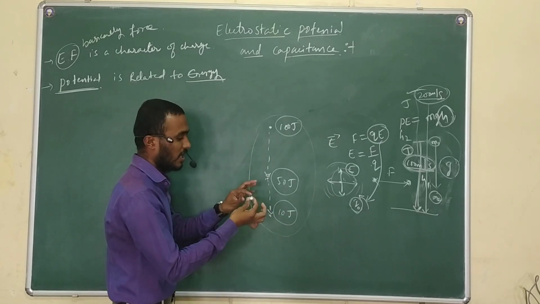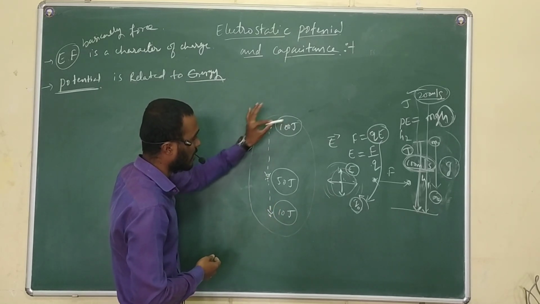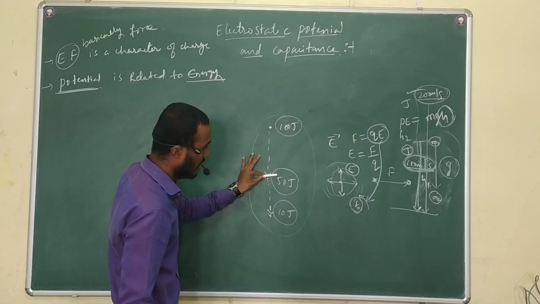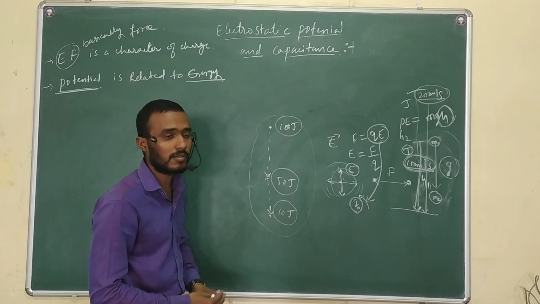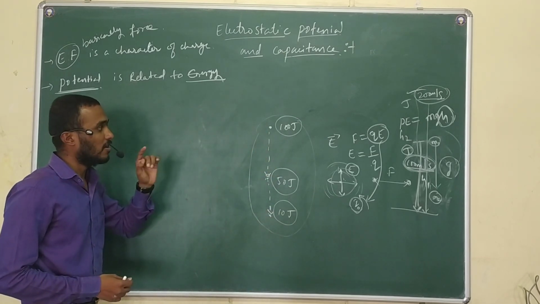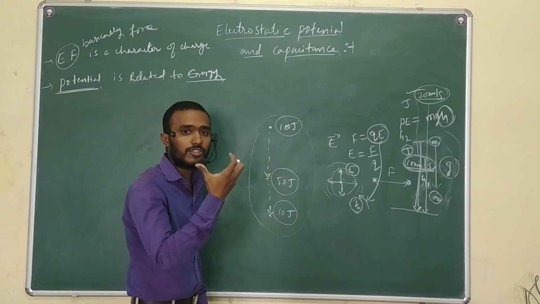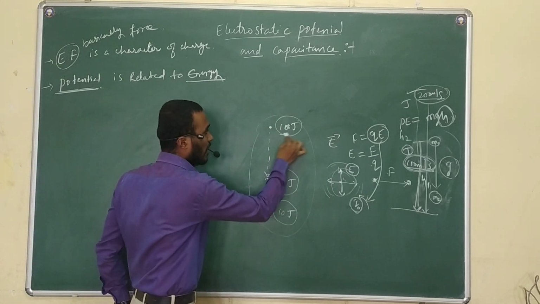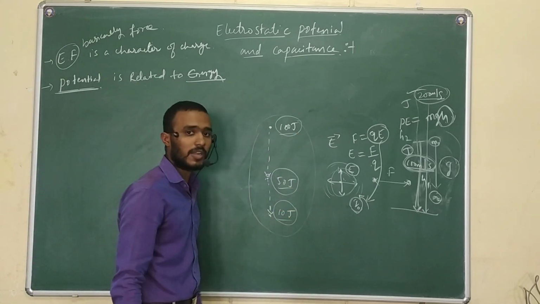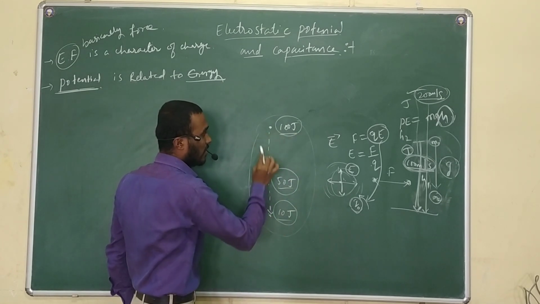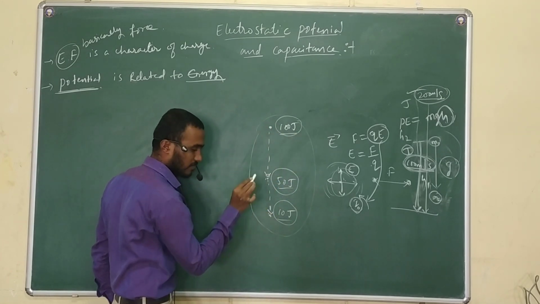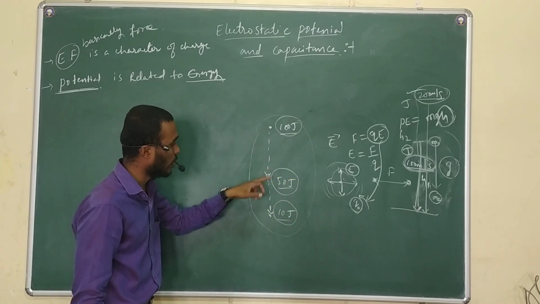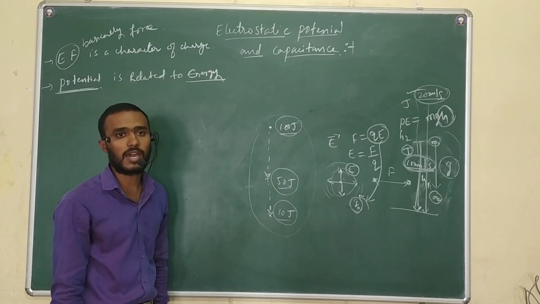To the same charge only: if I place this charge at this point, I get 100; if I bring the same charge from here to here, this time I get 50; if I bring the same charge here, I get 10 joule. By this phenomenon I can say that potential is related to energy. So 100 joule, 50 joule, 10 joule that I am getting are a character of location. These different energies for the same charge are a character of location. It does not depend on the charge.